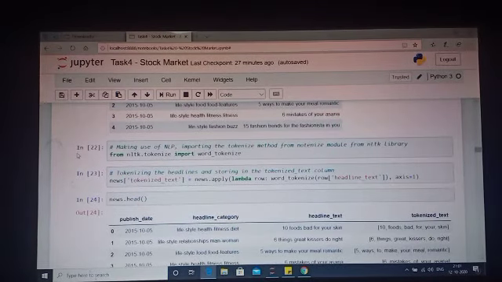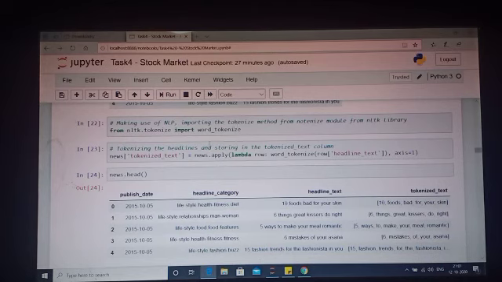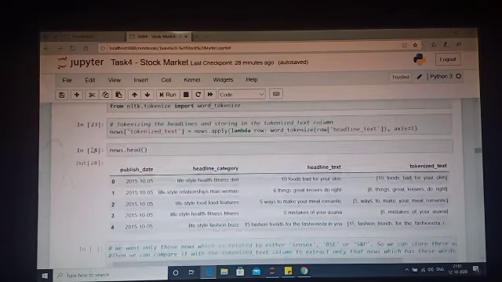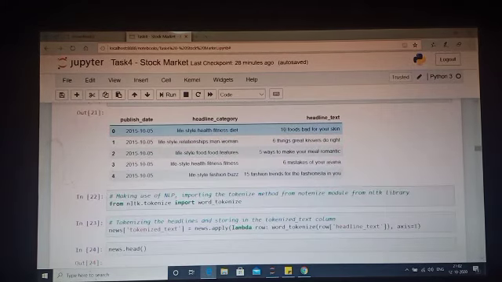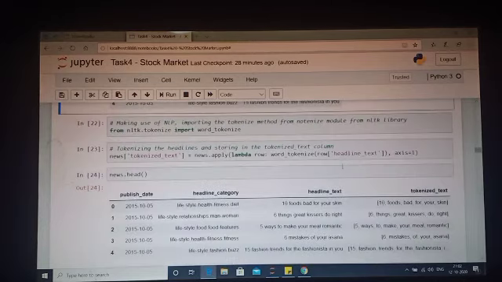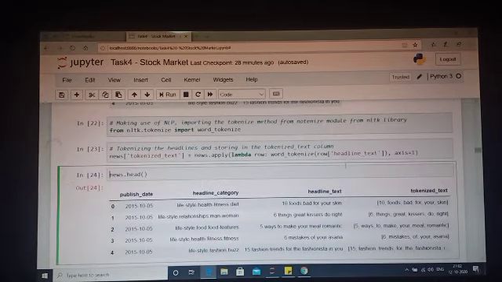So now I'm making use of NLP here. So in NLP, the natural language processing, the first thing you do is you tokenize the words, according to your need. So here I'm importing the word tokenizer from the nltk.tokenize module. So I'm importing this method. So I'm applying word tokenize as a lambda function on the headline text. This is just to tokenize the words, that's it, nothing else.